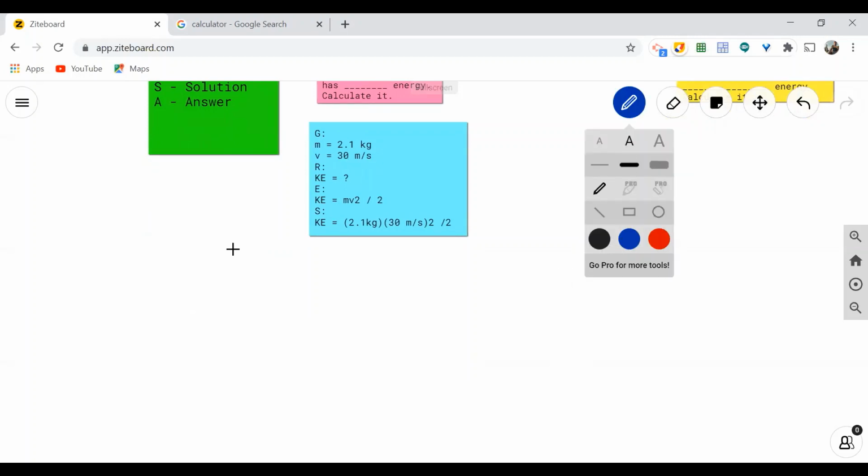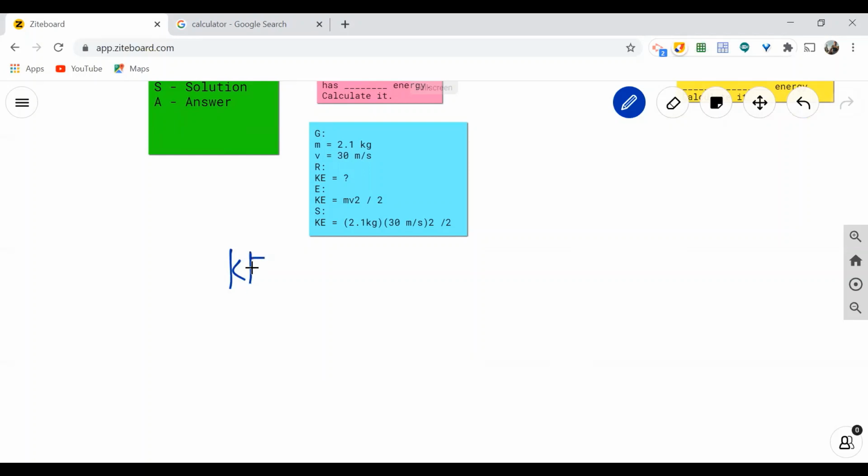Okay. Since we're looking for KE, KE is equal to 2.1 kilogram. And you need to multiply it to velocity. The very first thing that you need to do is to multiply the velocity to itself. It doesn't mean that you're going to multiply 30 times 2. That is wrong. So all we need to do is 30 times 30. That is squaring a number. So we have 30 times 30 is equal to 900. Yes, exactly. That's correct. 900.